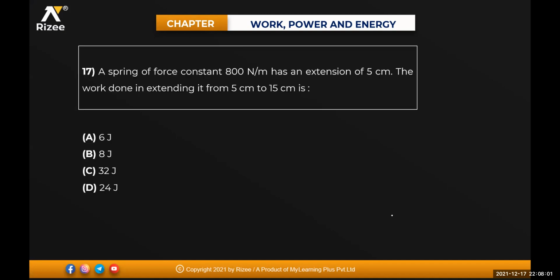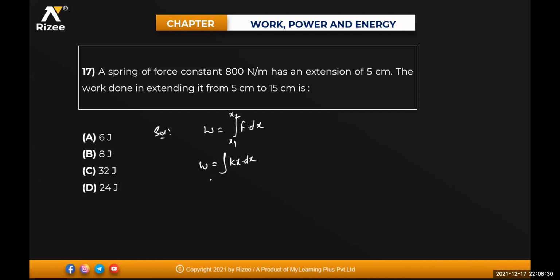Next one. A spring of force constant 800 Newton per meter has an extension of 5 centimeter. The work done in extending it from 5 centimeter to 15 centimeters will be equal to how much? Direct formula again. Work done is equal to the integral of F into dx, with limits from x1 to x2. So W is the integral of F, which is k into x, into dx.